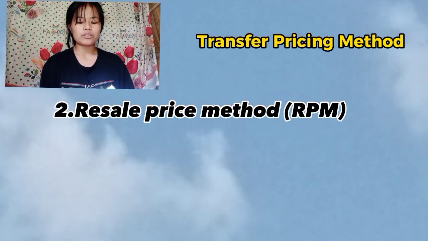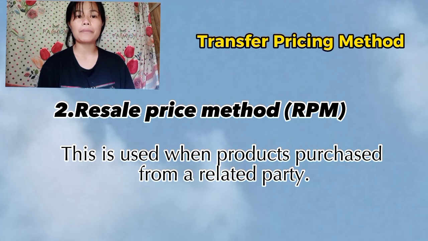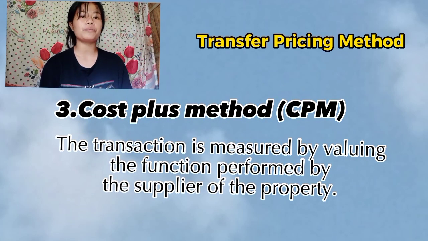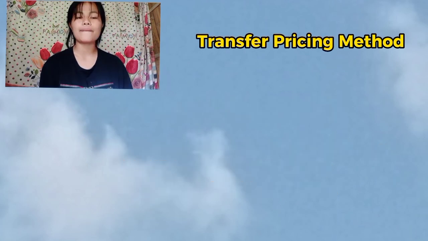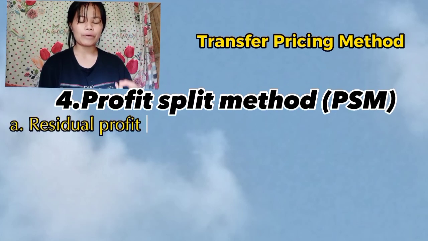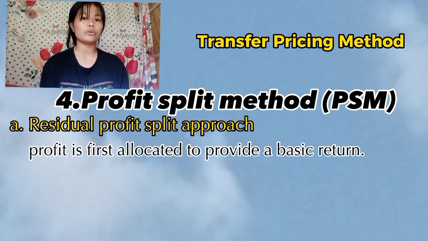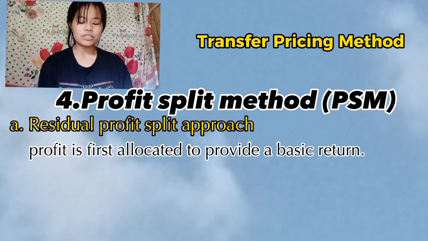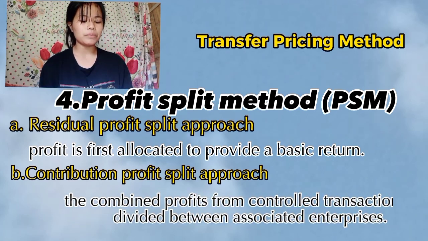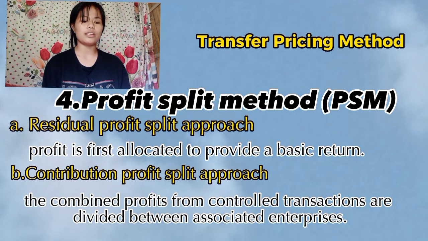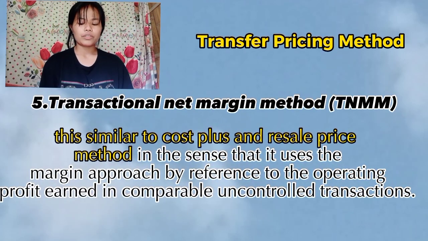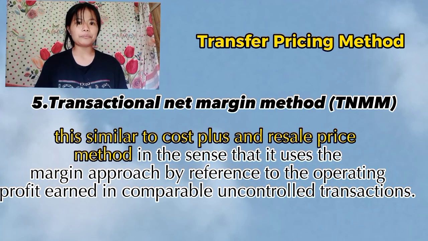Second, the resale price method. This is used when products are purchased from a related party. Third, the cost plus method, measured by valuing the function performed by the supplier of the property. Fourth, the profit split method, which has 2 parts. First, the residual profit split approach: profit is first allocated to provide a basic return. Second, the contribution profit split approach: the combined profit from controlled transactions is divided among the associated enterprises. Lastly, the transactional net margin method. This is similar to the cost plus and the resale price methods.